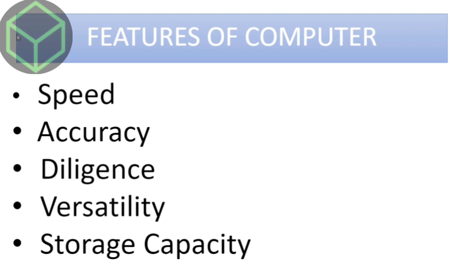The third feature of computer is diligence. The capacity of computer of performing repetitive tasks without getting tired is called diligence. The fourth feature of computer is versatility. The computer has capacity of performing more than one task at the same time, and this feature is known as versatility.